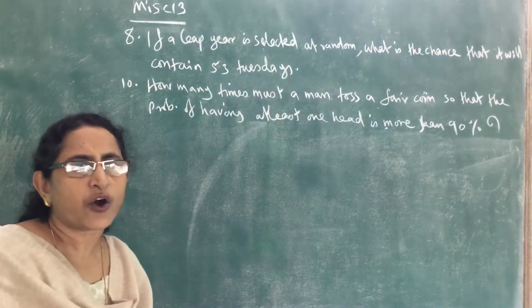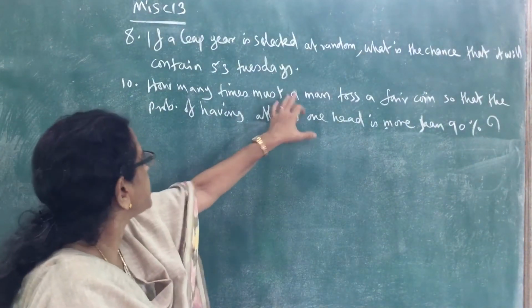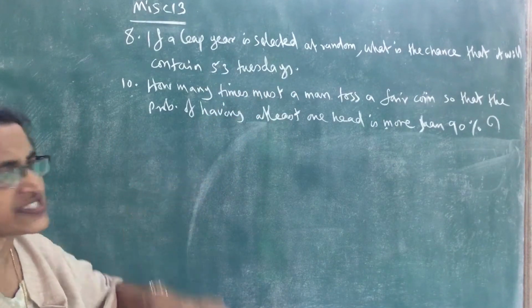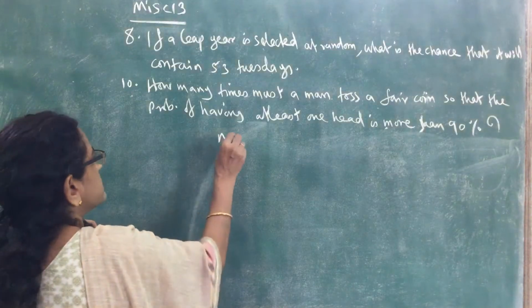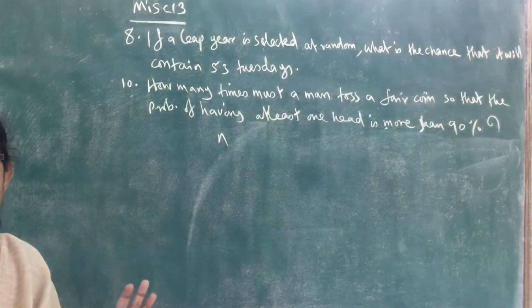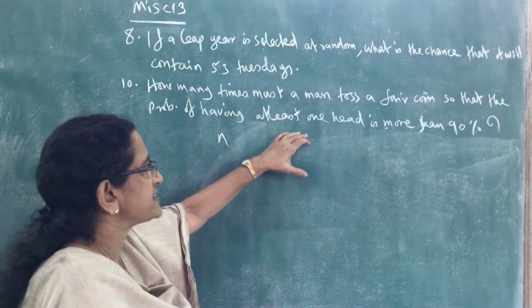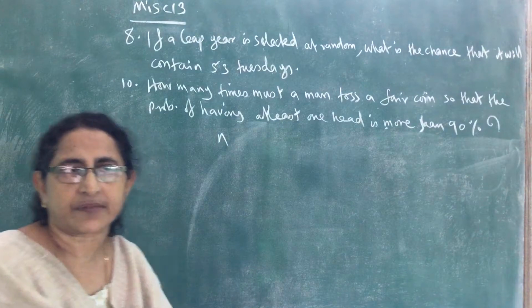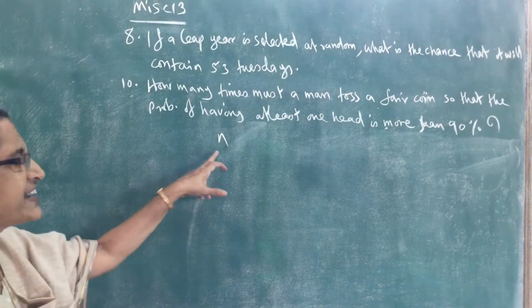So the question is, how many times a person should toss a coin so that the probability of having at least one head is more than 90%. Suppose the number of times the man should toss a coin is n. So at least one head means, he tossed the coin n times.